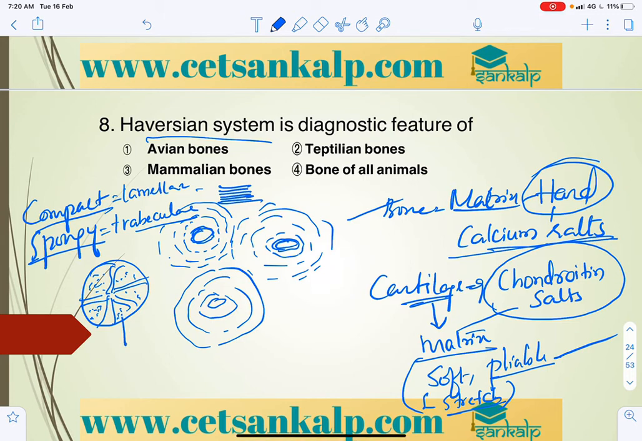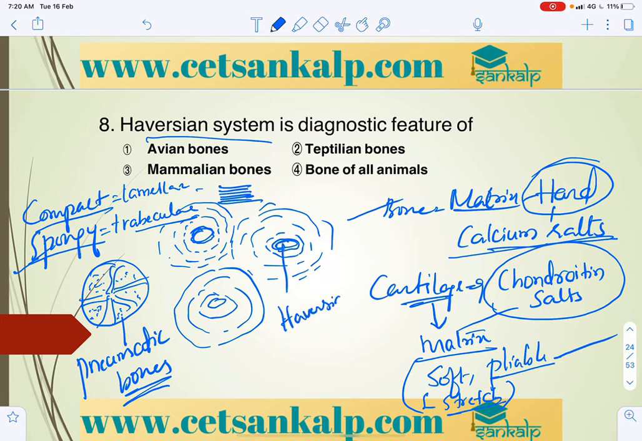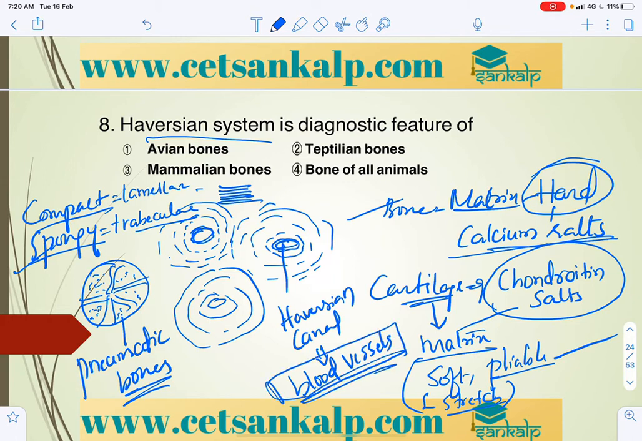Hence in birds, such type of spongy bones are called pneumatic bones. So this is very important. So this is the Haversian canal. The Haversian canal is a canal through which blood supply will be there for bones. As we all know, blood vessels are involved in blood supply, so blood vessels will supply blood to the bones here.